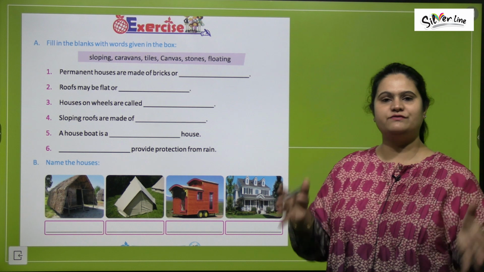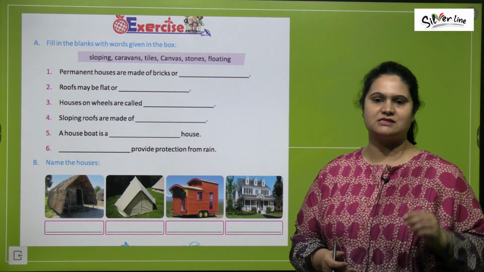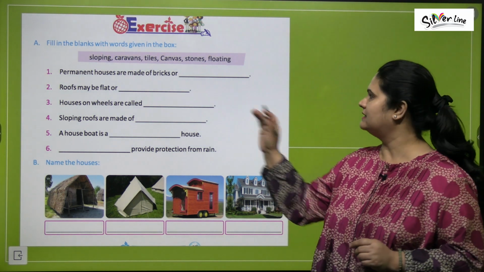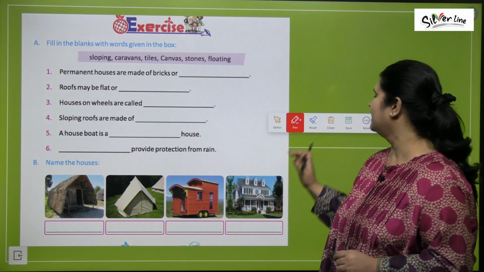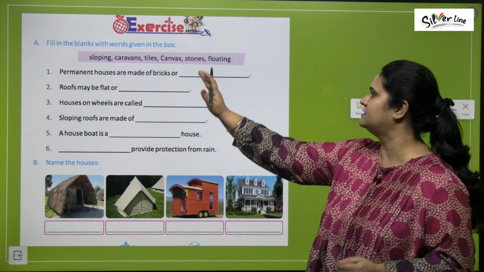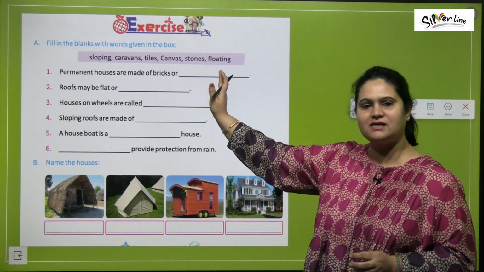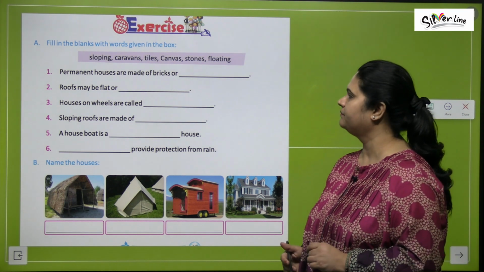So that was all for different kinds of shelter, right? Different kinds of housing we have read. So I hope you're all clear. Let's start with our exercise for this chapter, children. A part, fill in the blanks with the words given in the box. Certain words are given to us. These are clues and hints. इन्हें use करके हम इन blanks को fill करेंगे.